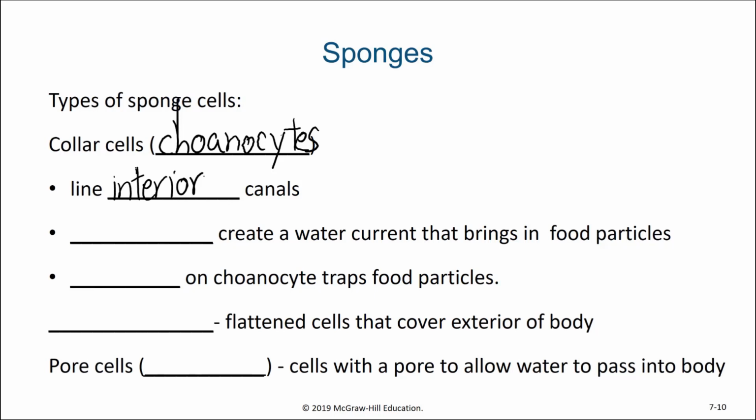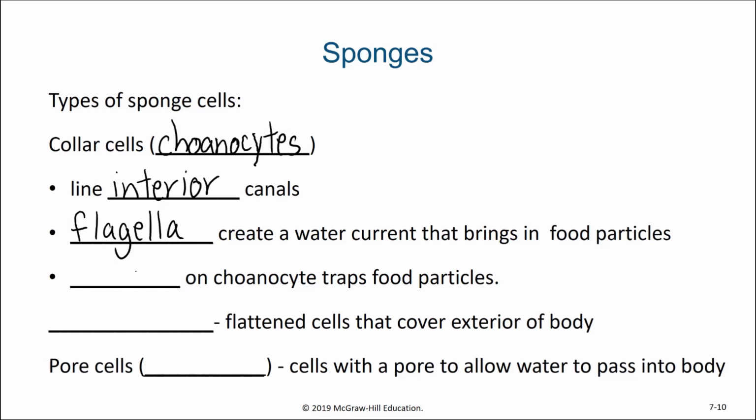And the flagella they have create water currents that cause the circulation of water through the sponge. This circulation of water brings food in from outside, and also again carries wastes and gametes out. So it's the collar on the choanocytes that ends up capturing the food particles that are brought in by the water current. Now another type of cell in the sponges is the pinacocytes.